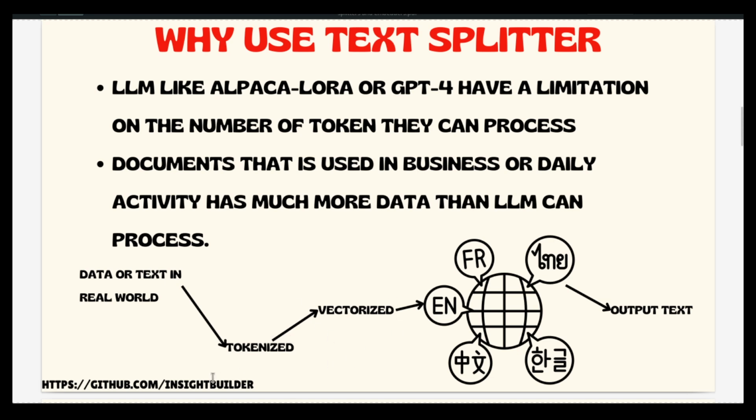After we do tokenizing and vectorizing, we get numbers. Vectors are basically numbers, and we give these numbers to the large language models, and we get the output text. This is how all the large language models work. Around this, there are hundreds of different ways, functions, and classes right now in the LangChain library, as well as in various other libraries like OpenAI. I'm not going to go into all those complexities. This is the step the text takes.